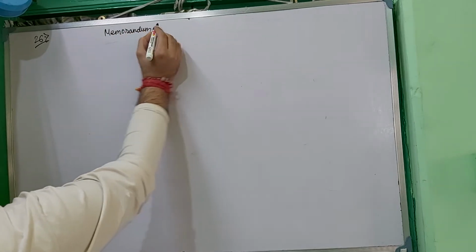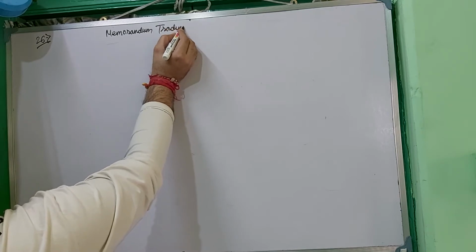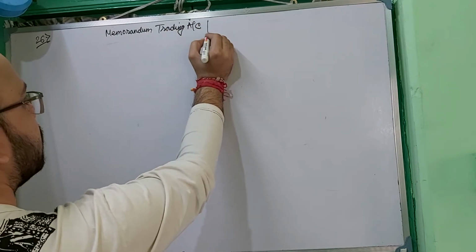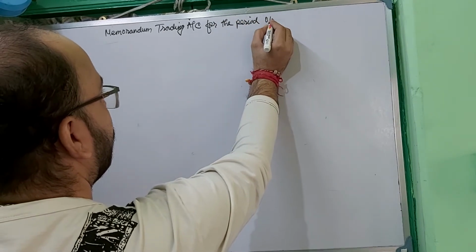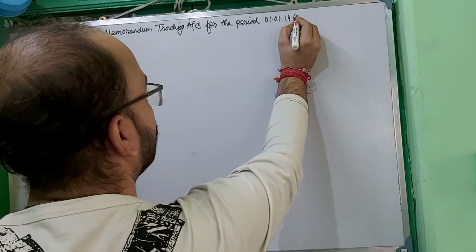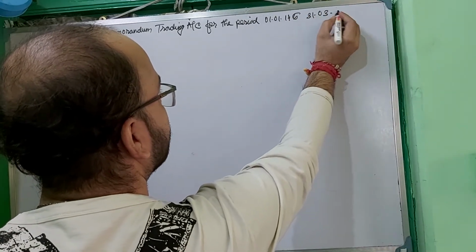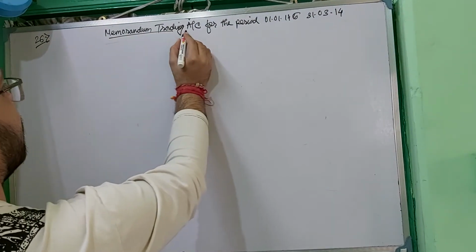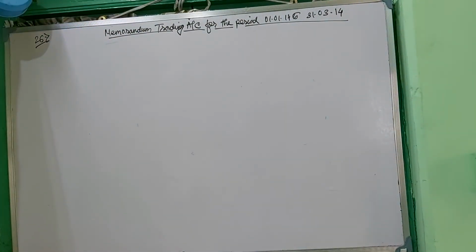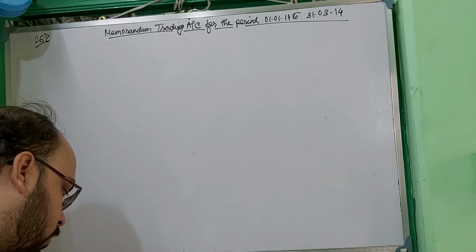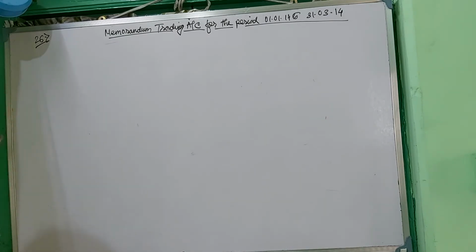So, this is sum number 26, memorandum trading account for the period 1st January 2014 to 31st March 2014. I hope it is clearly visible to all of you. Right? 1st January, because the fire took place on 31st March, so I am assuming that the books of accounts start from 1st January 2014, as the opening stock has been given from 1st January.